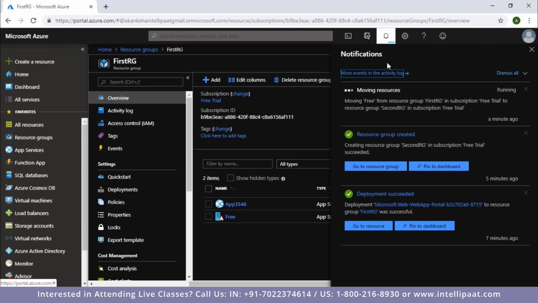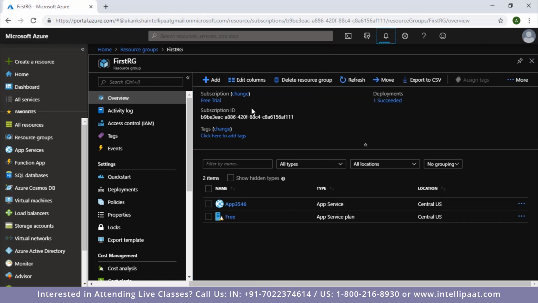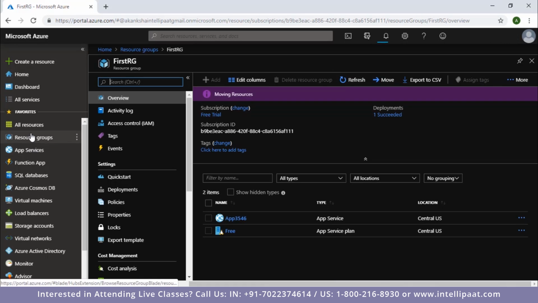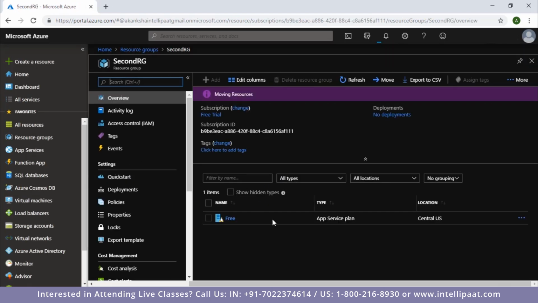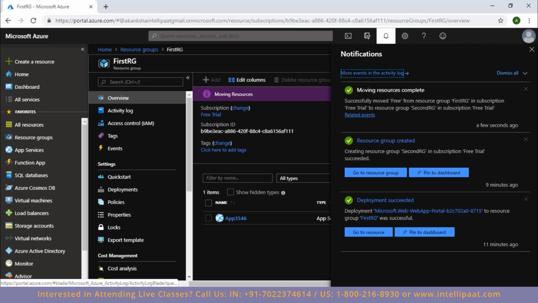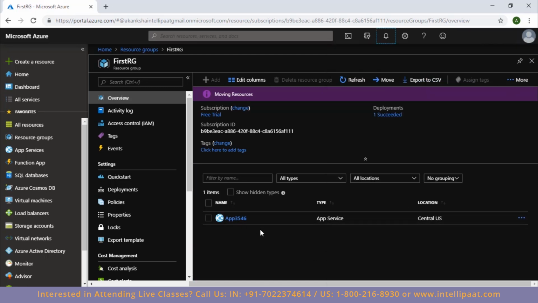The move is still in progress. As you can see here, it says moving resources. So let's wait a few more minutes for it to be completed. Let's go to the resource group and see what's the status there. So this is my second resource group and it says moving resources. If I click on refresh, the free app service plan that I had created is no longer here. So if I click on my notifications here, as you can see, I have received a notification saying moving resources complete. That means that the resource that I wanted to move has been moved.